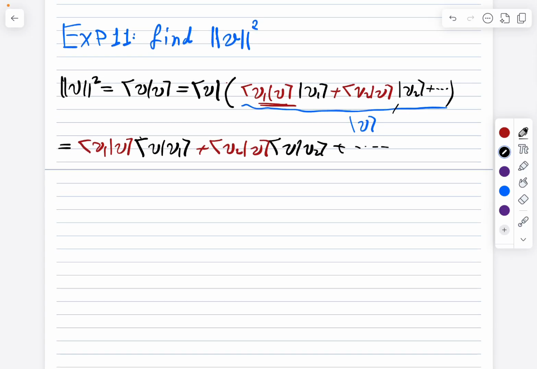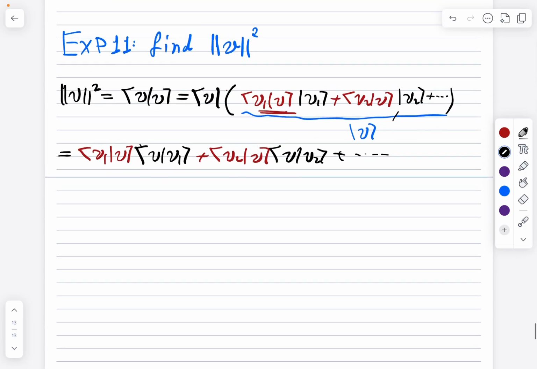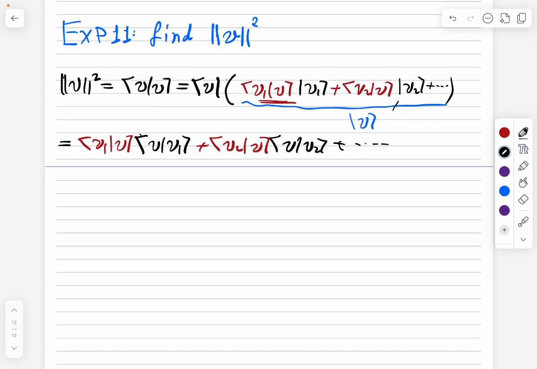But be careful: using the property of the inner product, we can interchange this. So we can flip it on the condition that we put a star, so we take the conjugate of it.